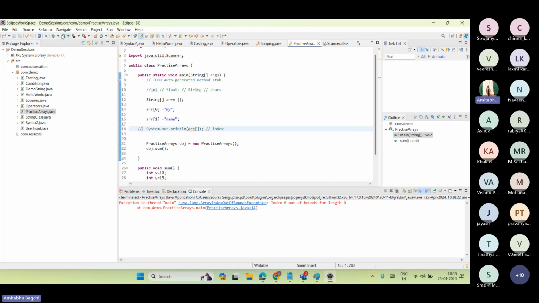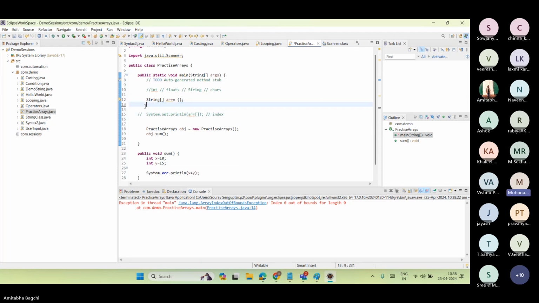If you run it, where have I done? Sorry. So, x plus y. No. You can see the output now, right?